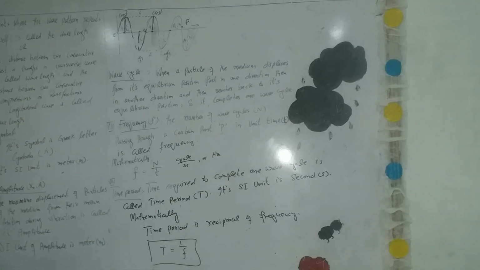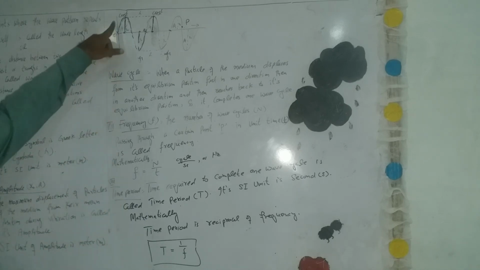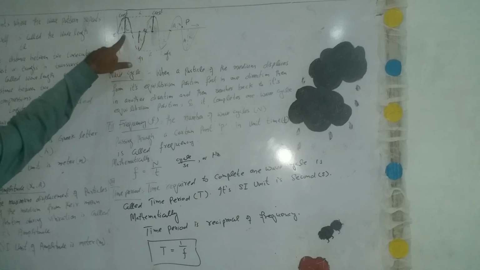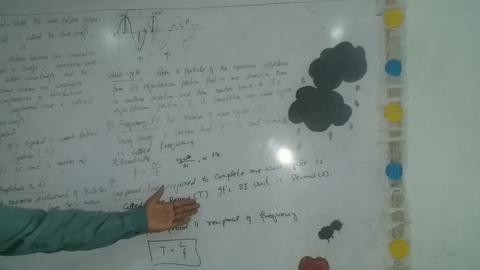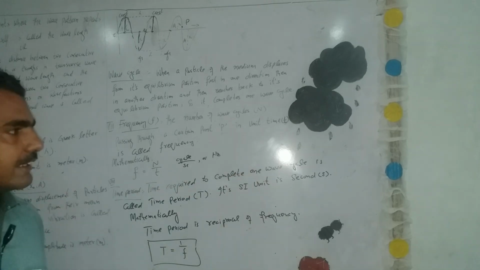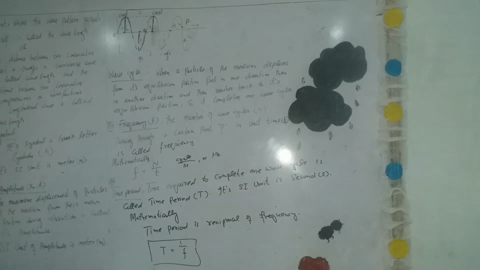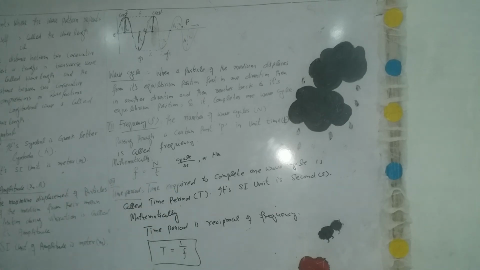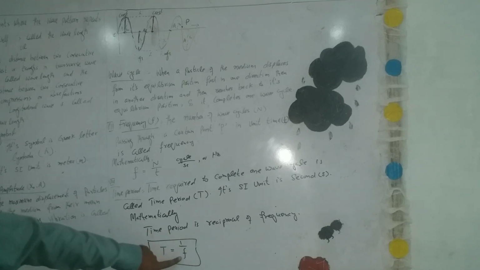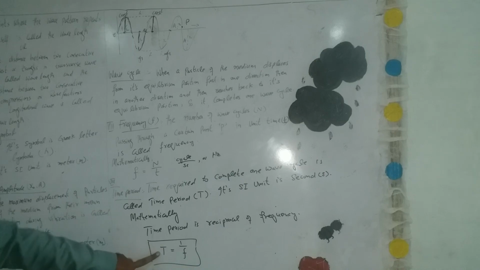Now we are going to define time period. The time required for a wave to complete one wave cycle is known as its time period. Time period is represented by capital T, while its measurement is taken in seconds, and the relation between frequency and time period is that time period is the reciprocal of frequency. Mathematically, we can write that time period is equal to 1 over f. Here T represents time period and f represents the frequency. Time period is measured in seconds.